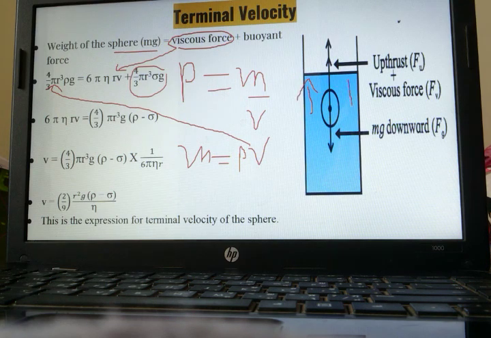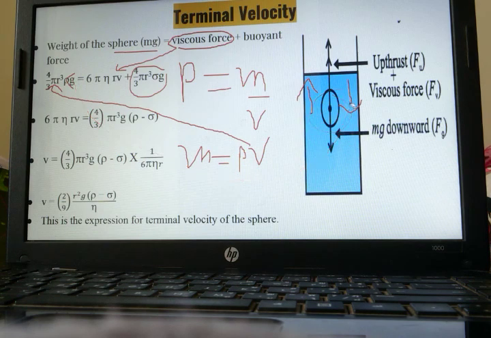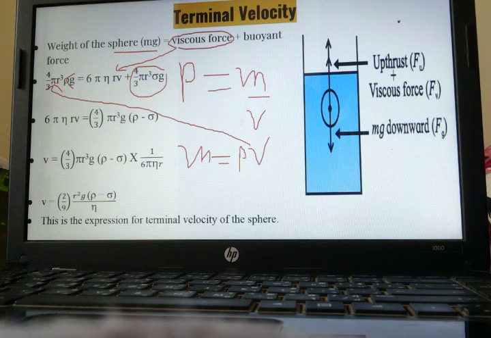Or the weight of this liquid will be downwards. Whenever we consider the weight of the sphere, then we will be considering the density of the sphere.